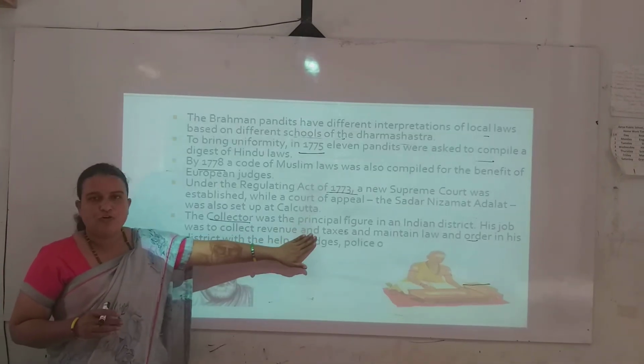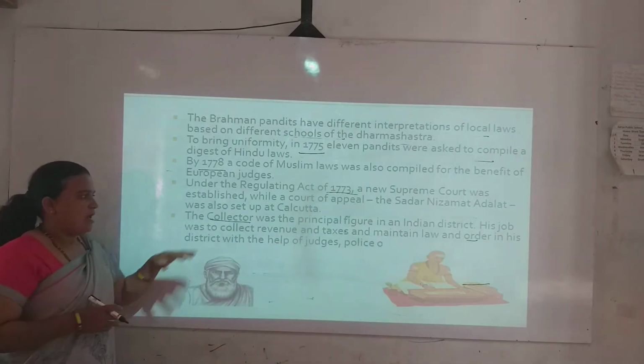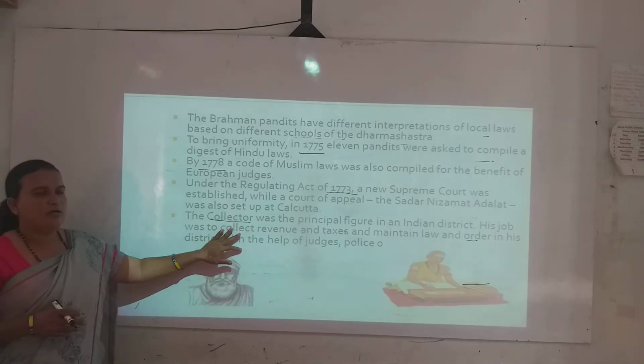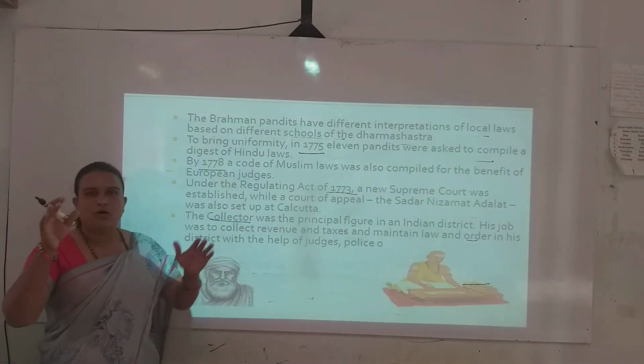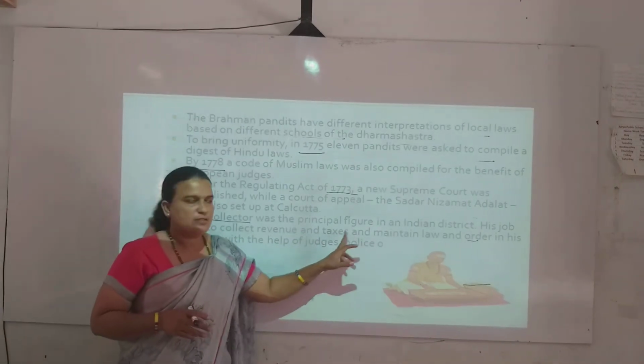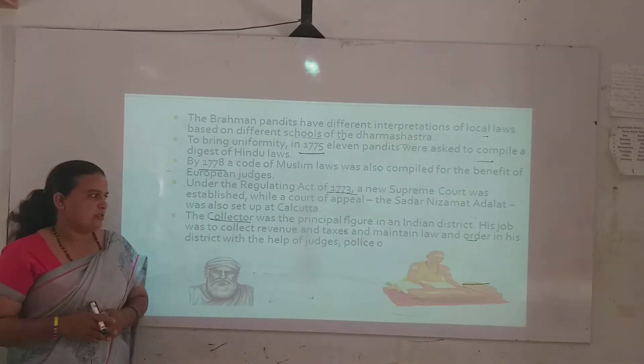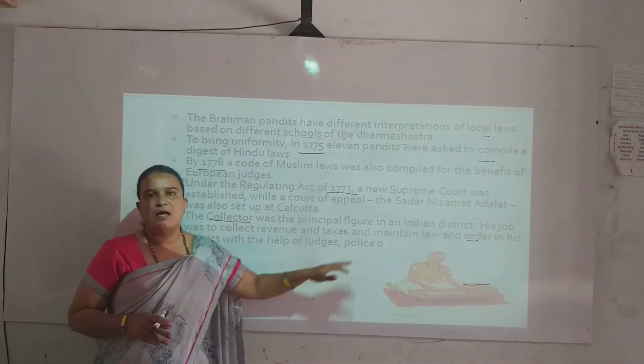During the company officials' rule, as they started to emerge in power, they reserved the work for the collector to collect the revenue and taxes and maintain law and order in the particular districts with the help of judges and police.